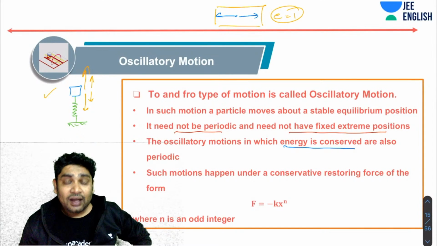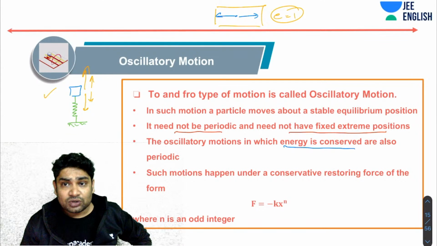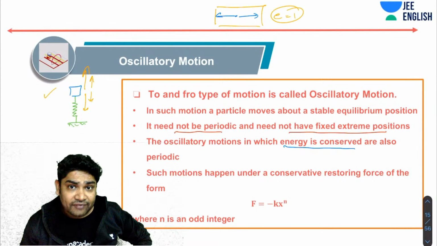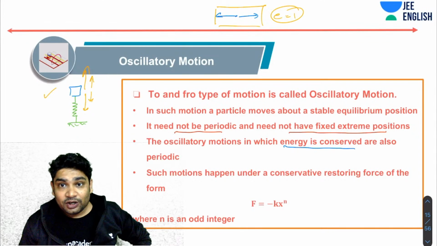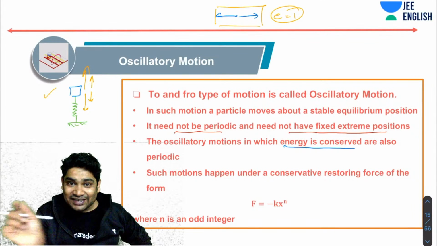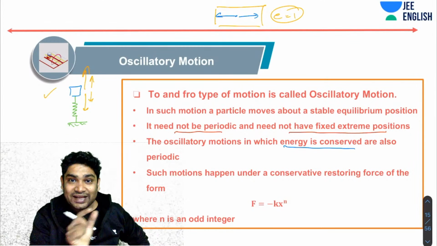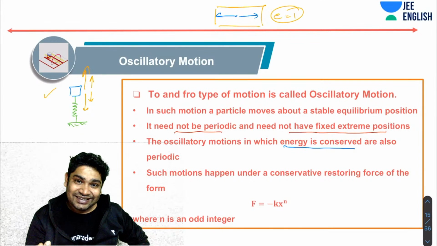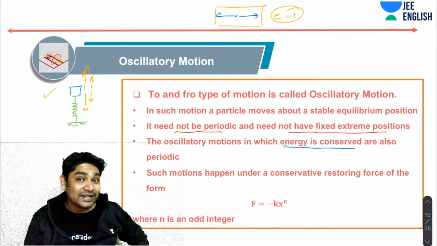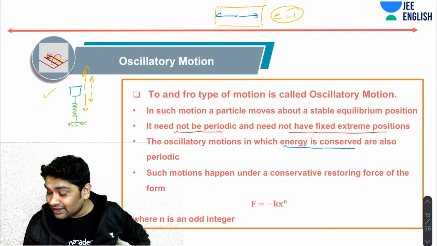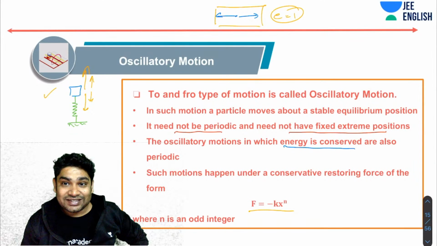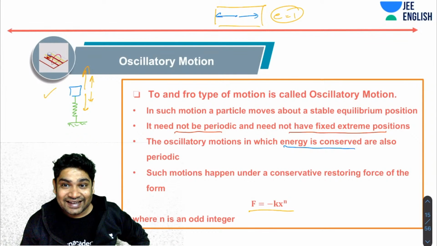Now, for such periodic motions to happen, a conservative restoring force has to be there. For such a to and fro periodic motion, there has to be a conservative force, because there has to be no loss of energy, and a restoring force which will cause this. Such a force in general can take this form: F equals minus kx to the power n, where n is an odd integer.